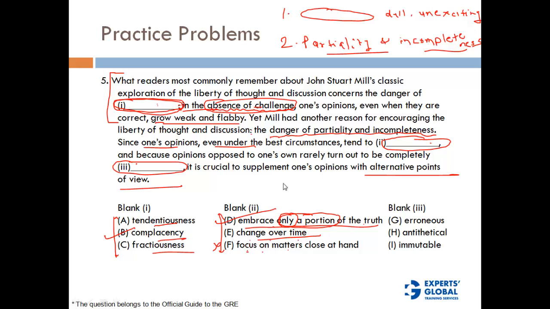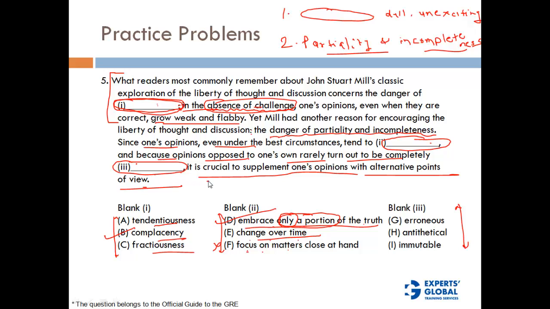Let's look at blank 3 now. It should also bring out the meaning that your opinions are partial or incomplete. Which of these would go? It is crucial to supplement one's opinion with alternative viewpoints, because opinions opposed to one's own, that means others' opinions or opposing opinions, turn out to be completely what? Rarely turn out to be completely what?